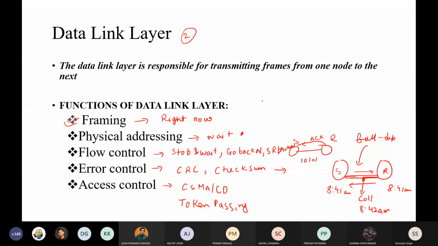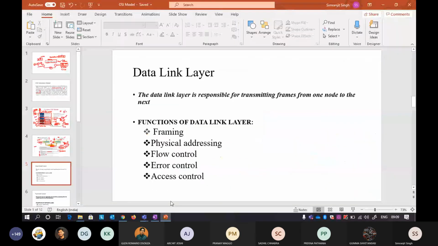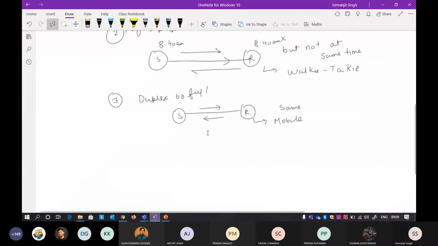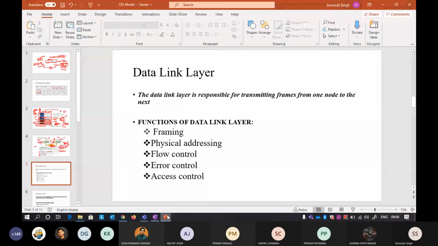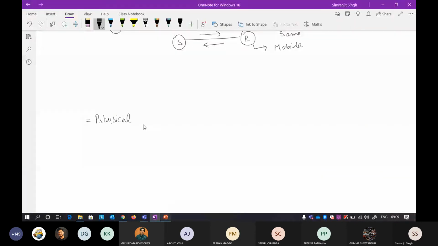Okay, so now framing. One thing that I want to tell you is about the physical layer. I can just tell you what exactly is happening in each layer, but I want to introduce each layer slowly, because we will go through each layer's functionality very thoroughly. There are some functionalities that are not given, so I also want to introduce you to those.